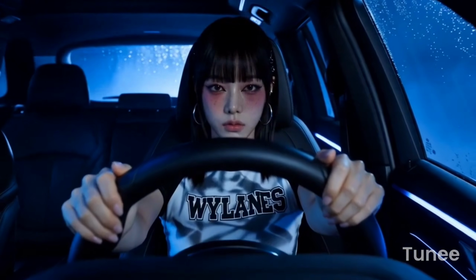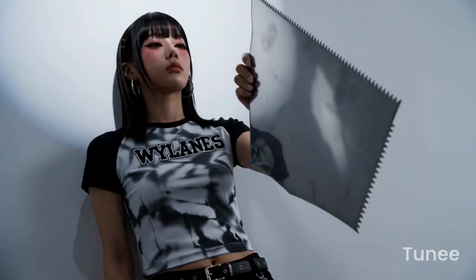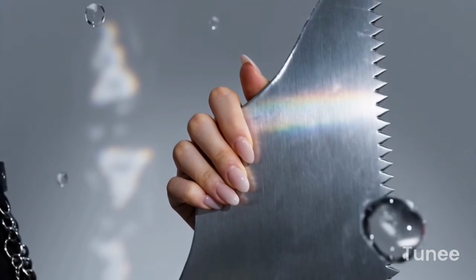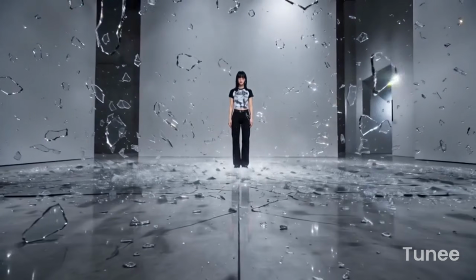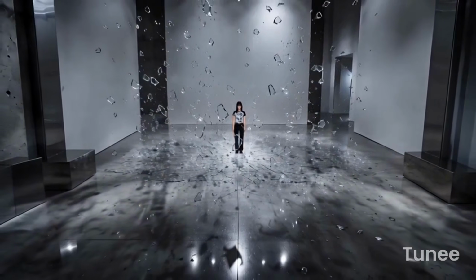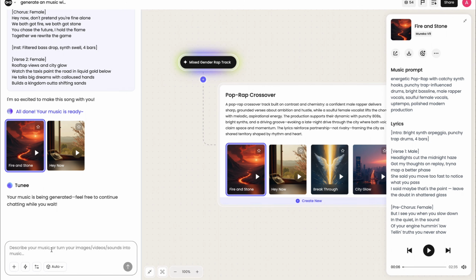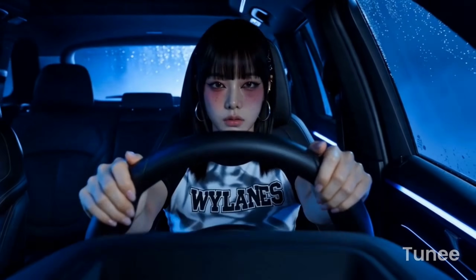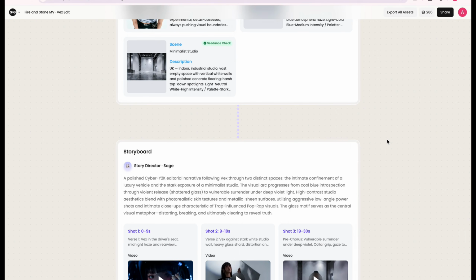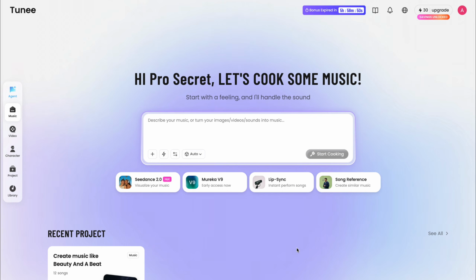Now we have a complete AI-generated cinematic music video. What's crazy is that this entire workflow happened without traditional music production, video editing, or complex tools. This is exactly why so many creators are experimenting with AI to produce music content faster and explore new content styles. And the best thing about Tunee? It's not just a music generator. It's basically a complete AI creative ecosystem. Inside one platform you can generate songs, create vocals, generate cinematic videos, create AI visuals, build storyboard sequences, and create complete AI content workflows, all inside one workflow.